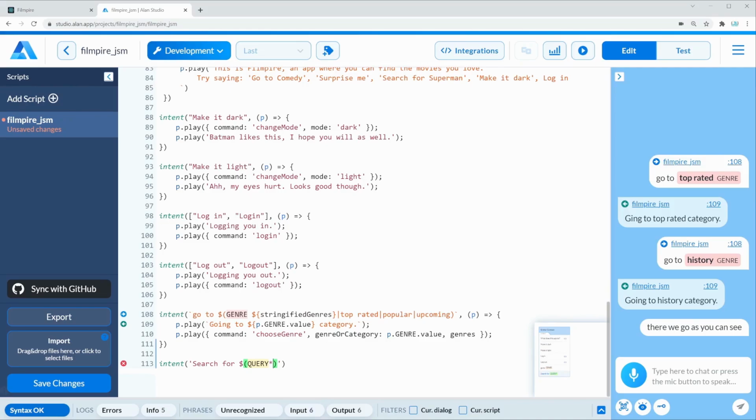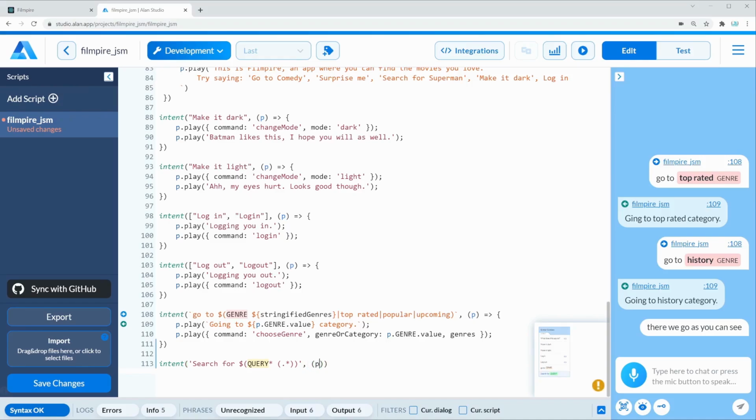And then, still inside of parentheses, we're going to say parentheses, and then again, inside of there, dot asterisk. This means that we can use absolutely any word here, and Alan is going to listen to it and send it to us on React side. This is a more complicated Alan AI feature, but it can definitely be helpful for queries like this one.